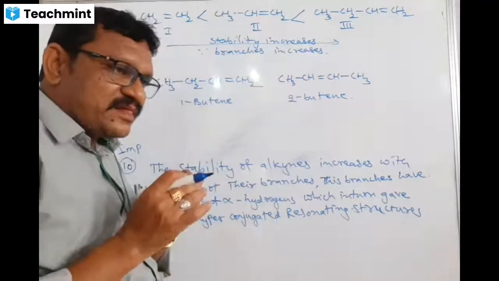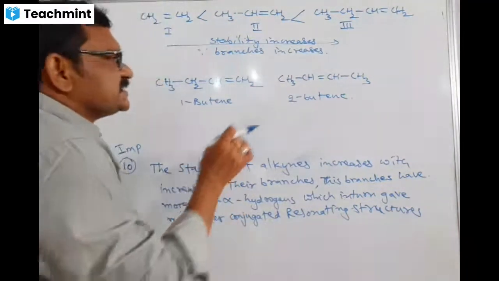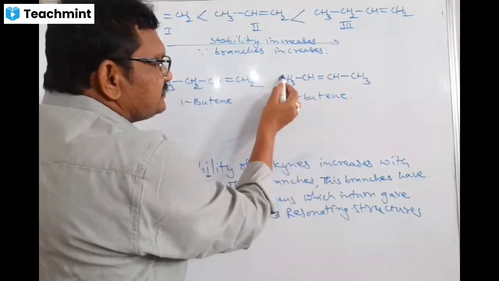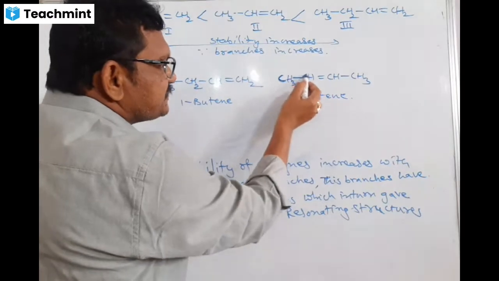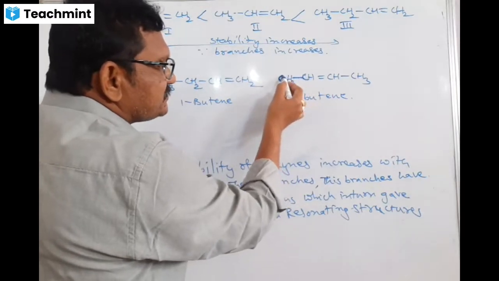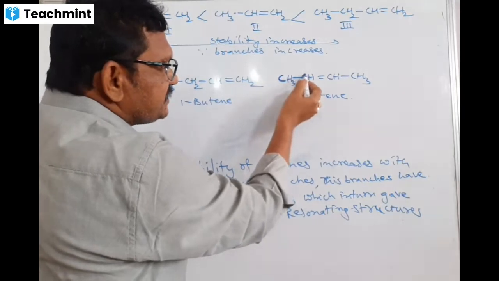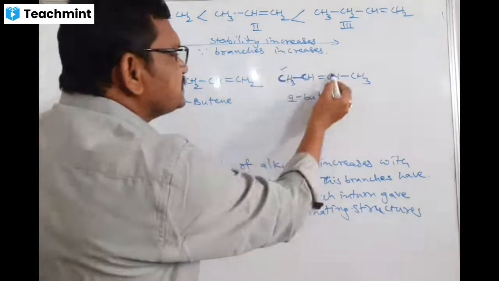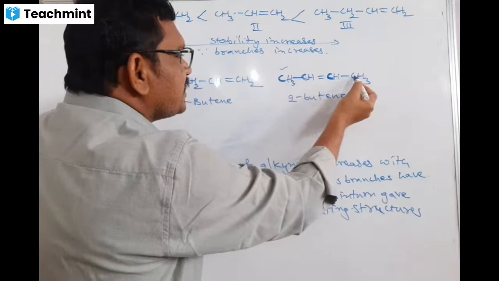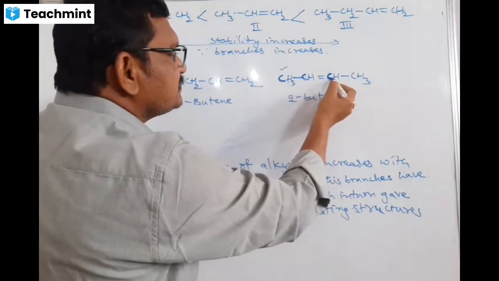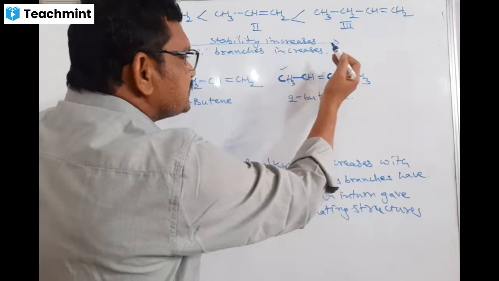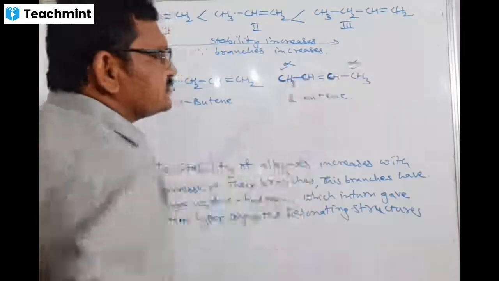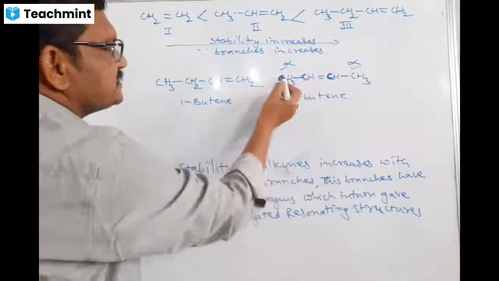Here there is an important point to remember. This is an olefinic carbon, the specific carbon. The carbon which is directly next to the olefinic carbon is termed the alpha carbon.